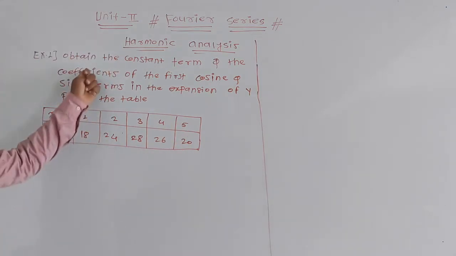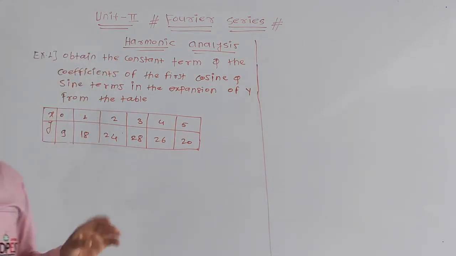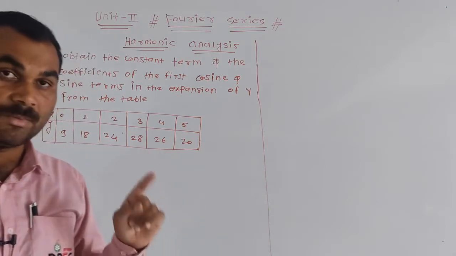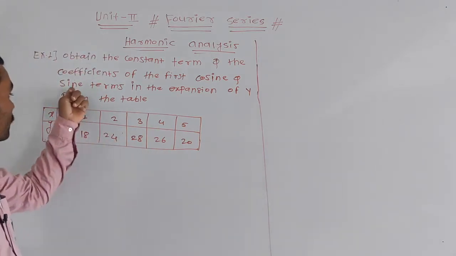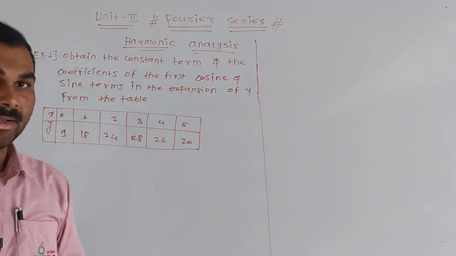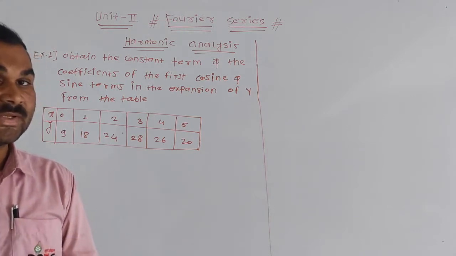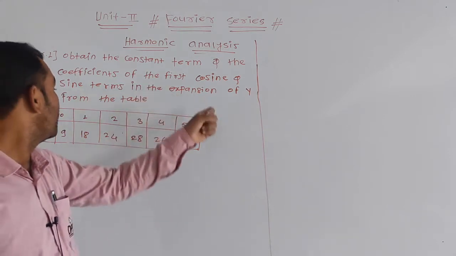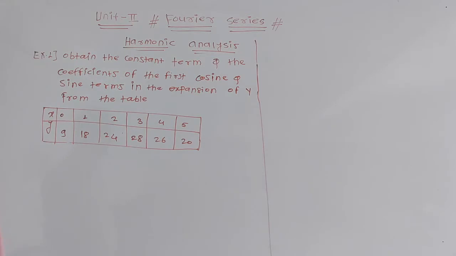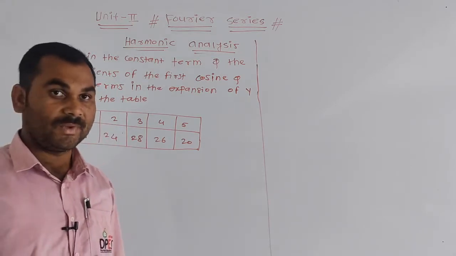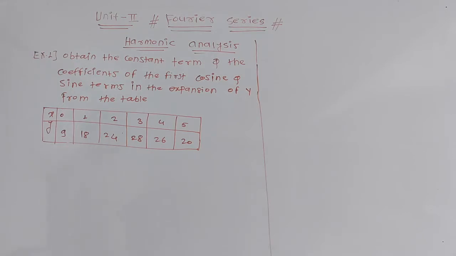Also the first coefficient in sine, that means we have to find the value of b1, because bn is with sine. In the expansion of y from the table, here we have to use the harmonic analysis. This is an application part of Fourier series.